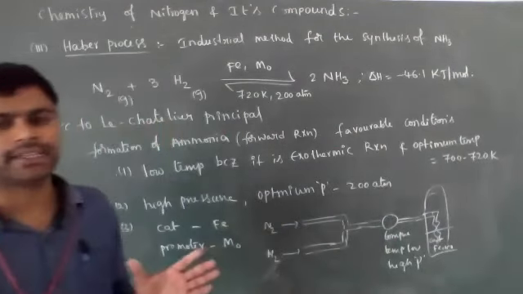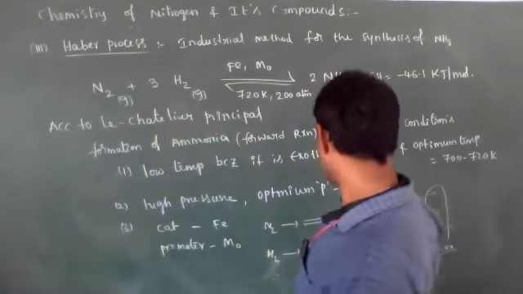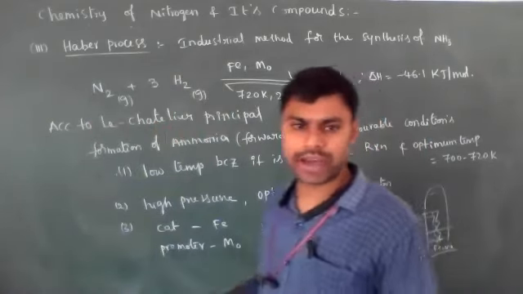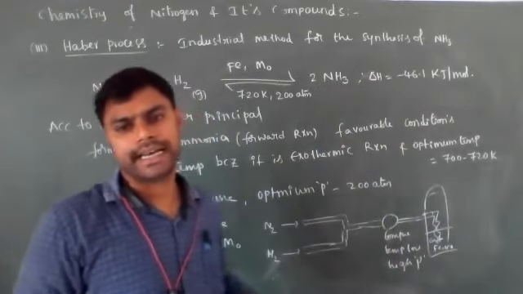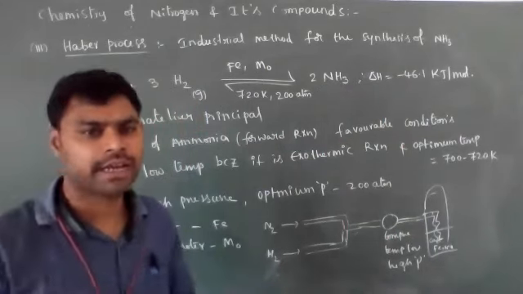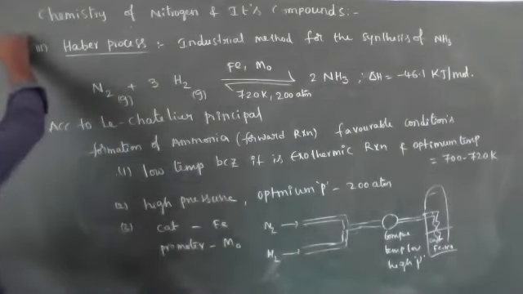Then N2 and H2 combine to produce ammonia gas. Unreacted N2 and H2 return to the compressor again. So this is known as the Haber process. It is very, very important.